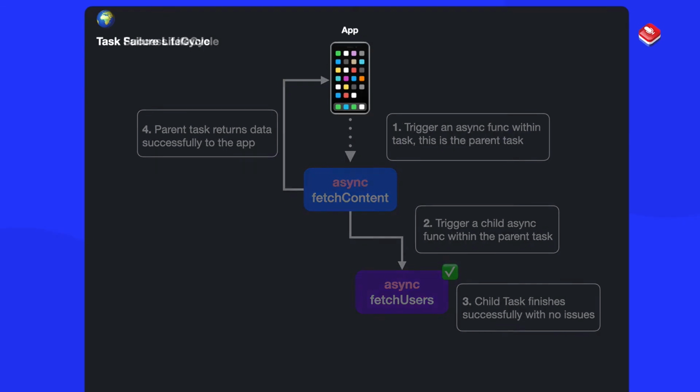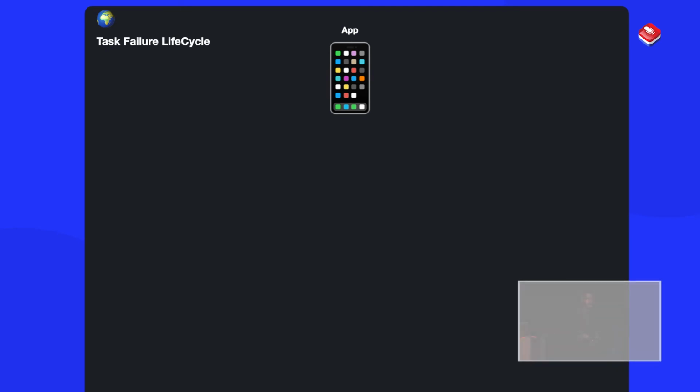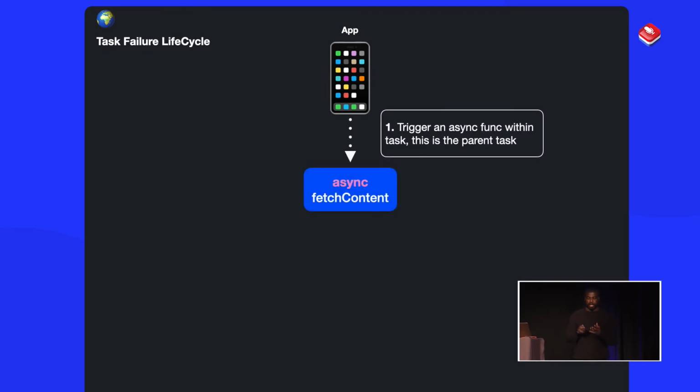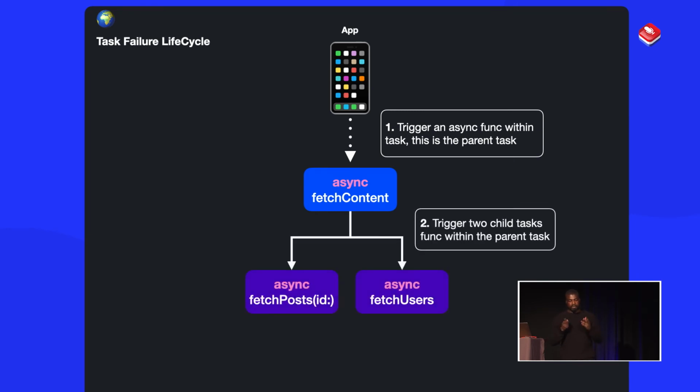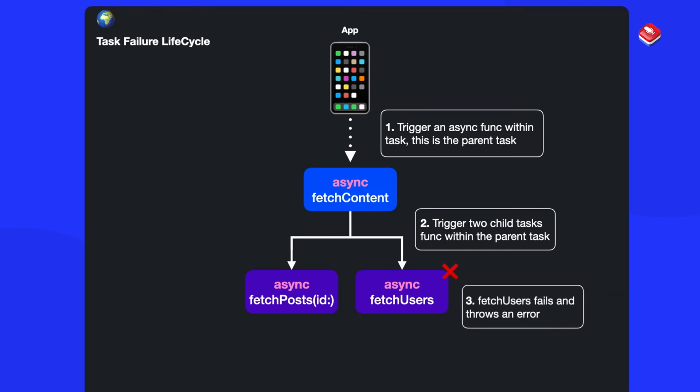But what about an example when things go wrong? Let's look at a failure example. We've got our app. We do the same thing again with our parent, and then we have two child tasks within it, fetch users and fetch posts. Let's say fetch users fails and throws an error. What's going to happen to fetch posts?